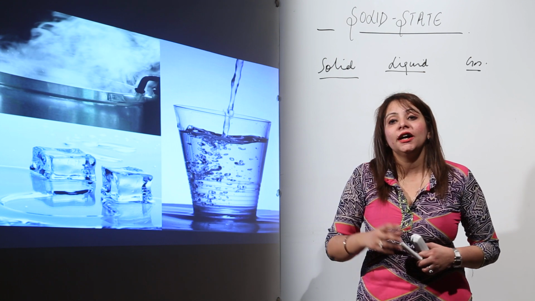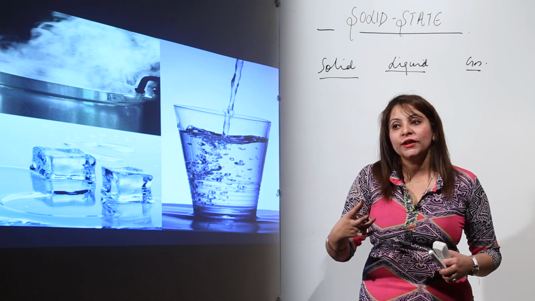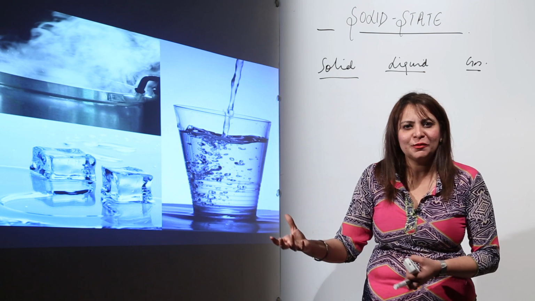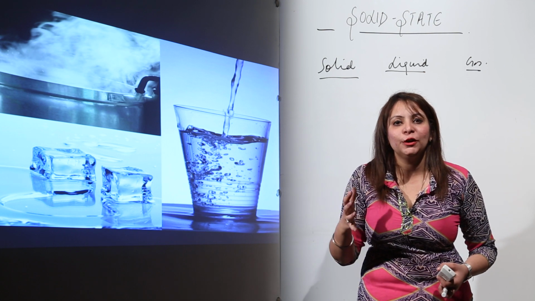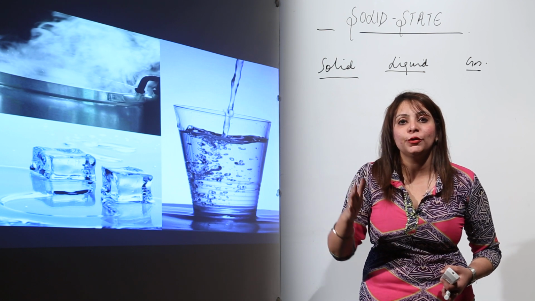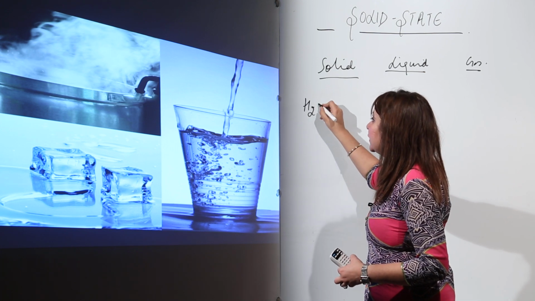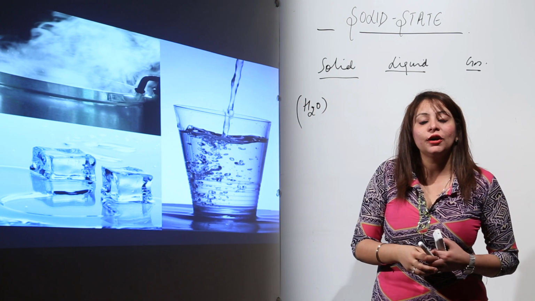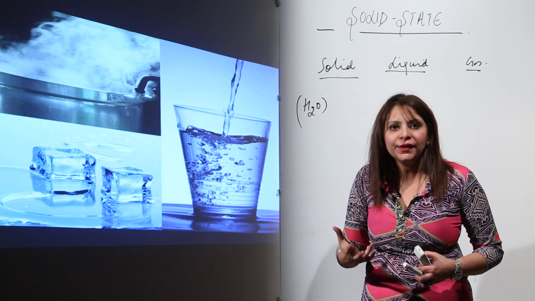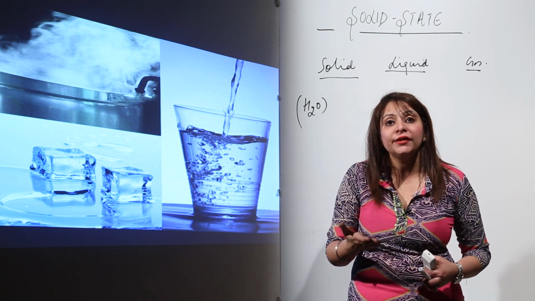For example, you are familiar with ice, with the water you drink, with the steam which you use to cook certain things like dhoklas or something else, right. So you all are familiar with the 3 forms. If we talk about the steam, the ice, the water, you know that they are formed of a common substance, and that common substance is water. The constituents are H and O, and the ratio of combination by volume is fixed, that is 2:1, and even the mass is fixed, right. But still we get to see different states, right.